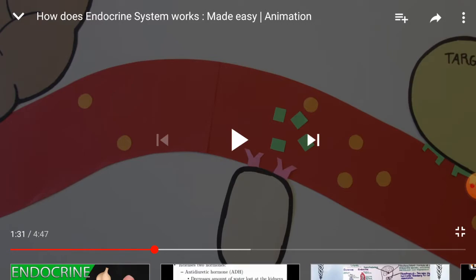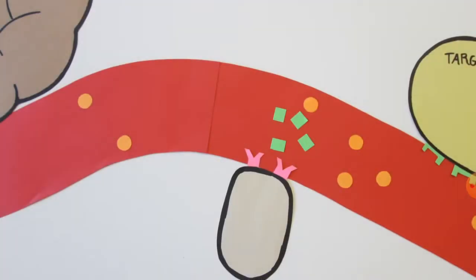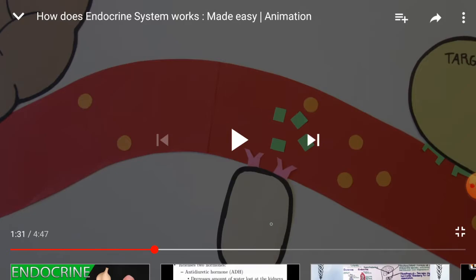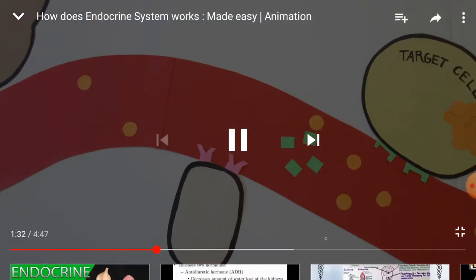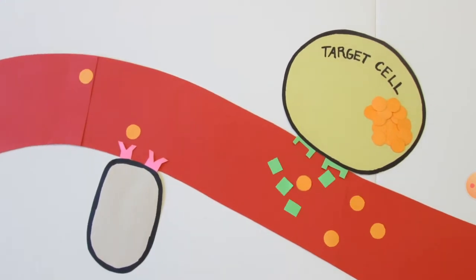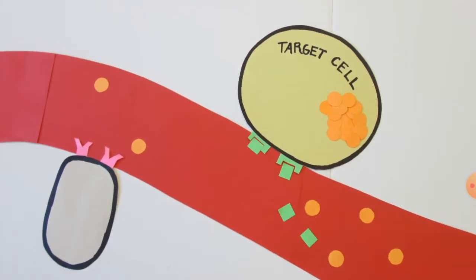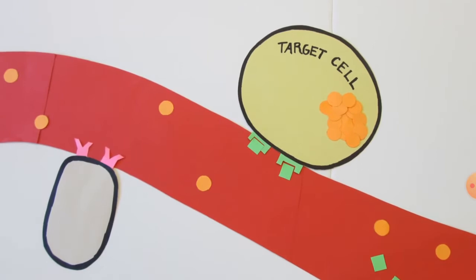Now, this hormone here, the green hormone, as you see, it passes by all the cells with the blood, but it will not affect all the cells. Here, for example, this cell will not be affected. Why? Because it doesn't have the receptor, so it is not the target cell. Hormones activate target cells by binding to specific receptors on the inside or outside of the target cells.